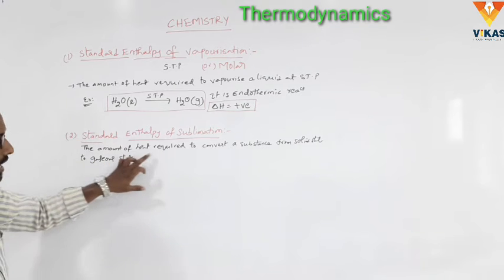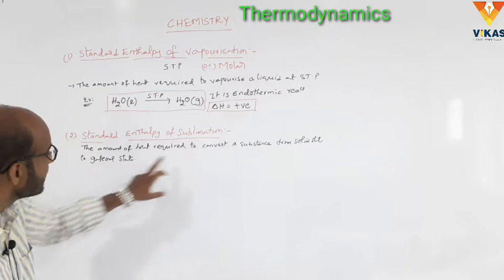Okay, so the amount of heat required to convert the substance from solid state to gaseous state.